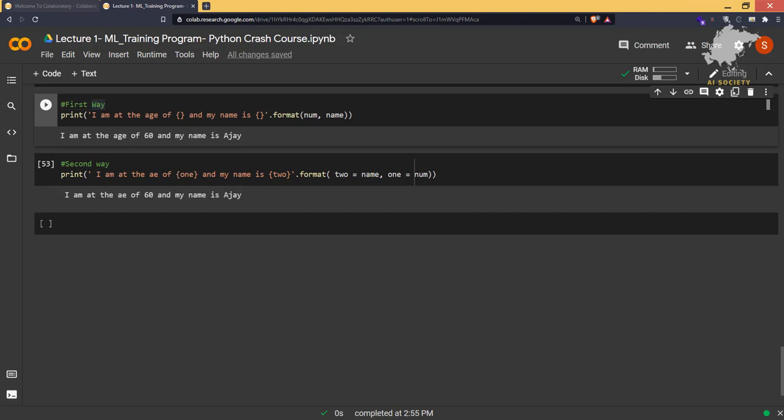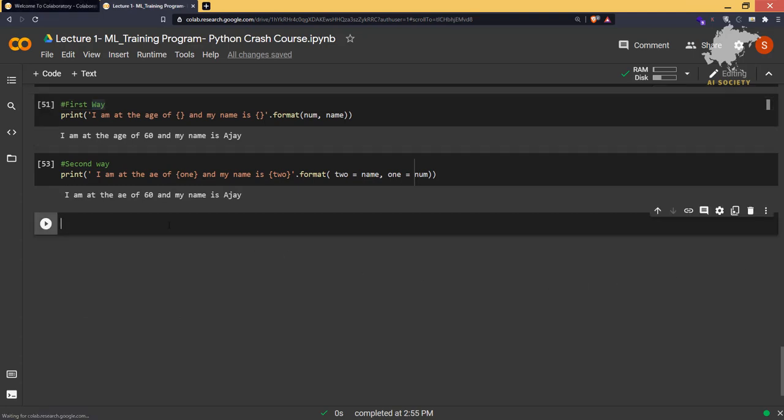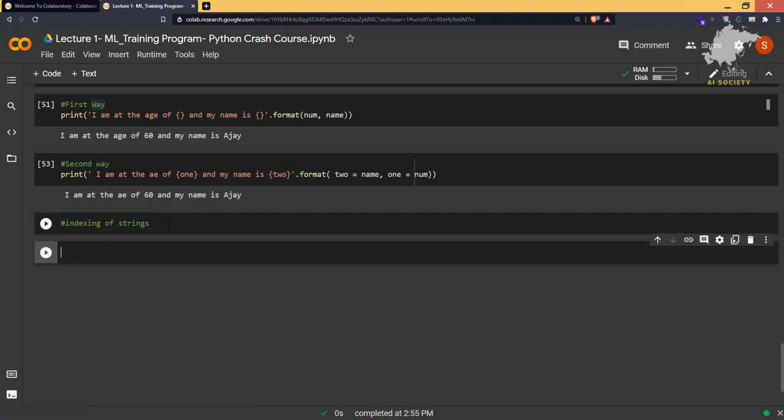Now let's talk about the indexing of string. Let's quickly talk about the indexing of string. I know this is going to be a big lecture, but still the basic things about Python we are going to discuss in this particular lecture, and then in the next lecture we are going to talk about if else and for loops and everything.